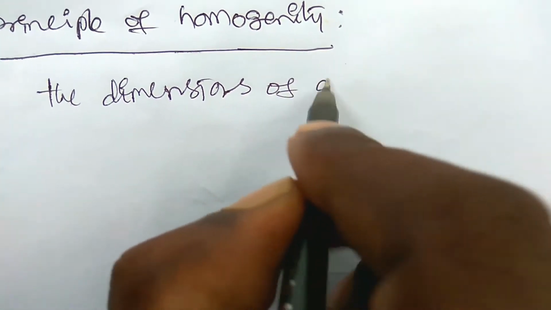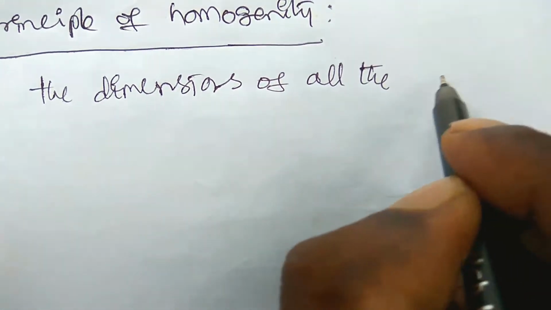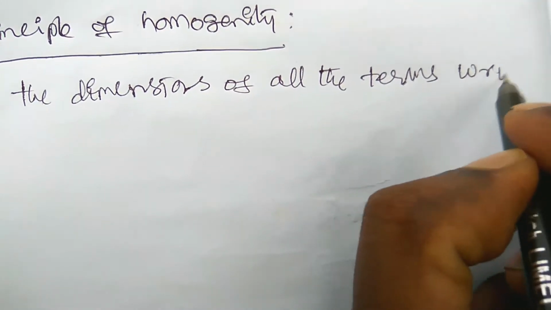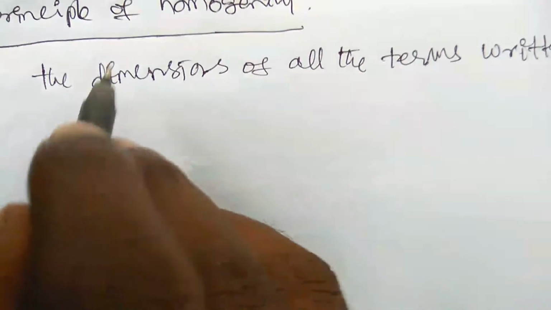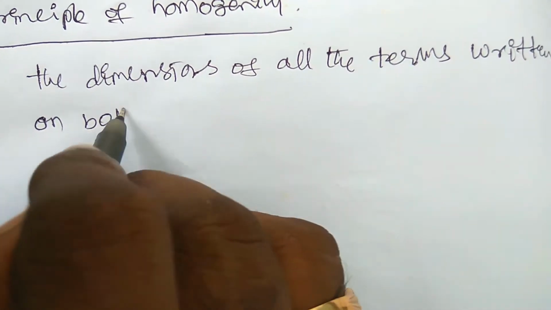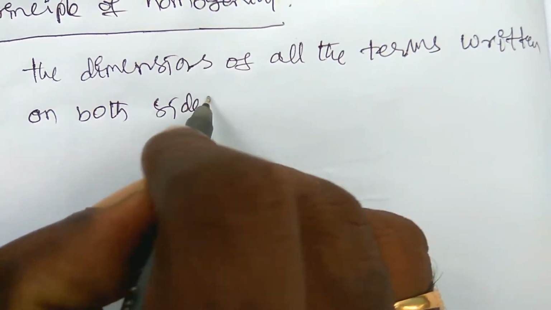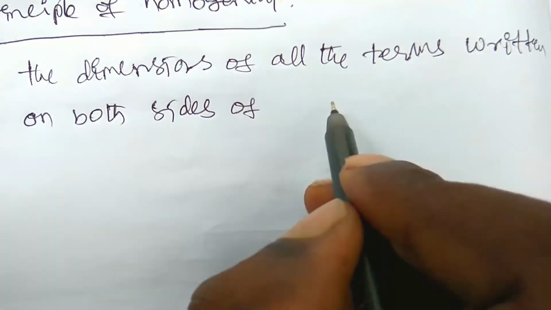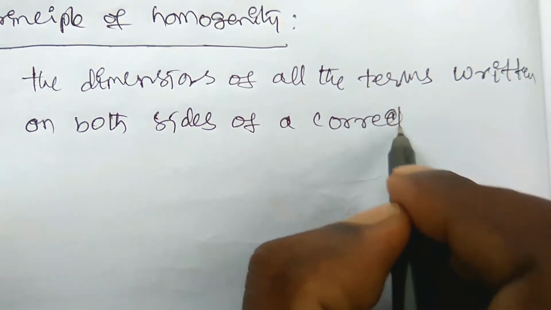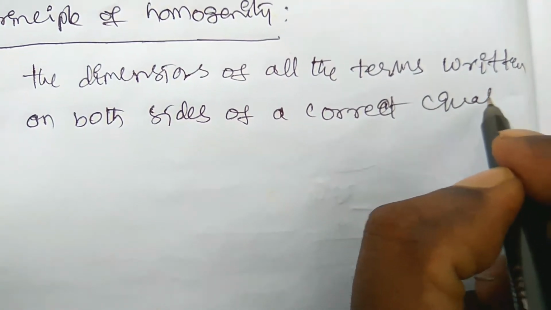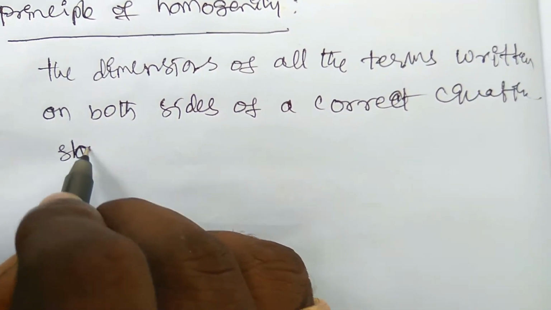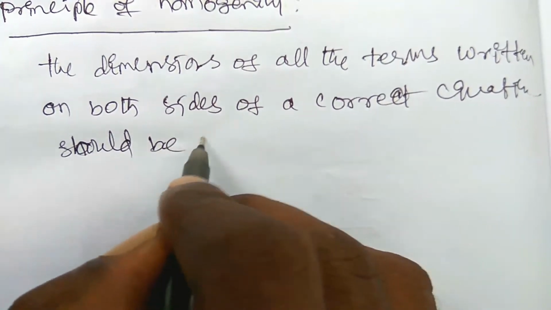Dimensions of all the terms written on both sides of a correct equation should be same.